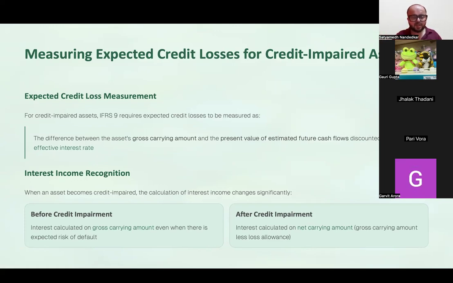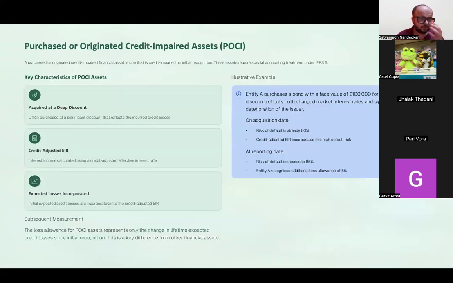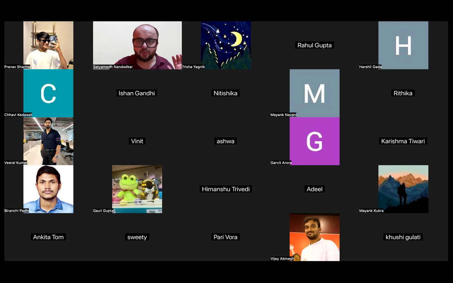Now, even on such assets, if you want to calculate and record interest, interest is calculated on the net carrying amount, that is, gross carrying amount minus the loss allowance. Before credit impairment took place, it was calculated on the gross carrying amount. Now, you could have a situation where an entity purchases an asset which is credit impaired at origin.